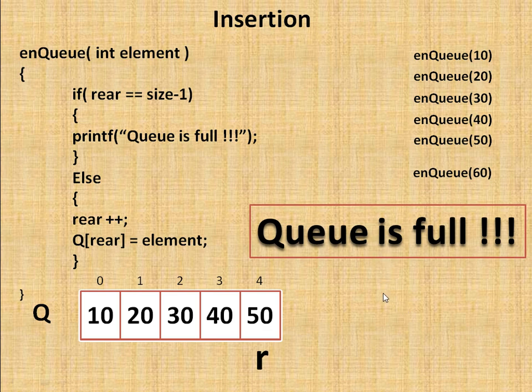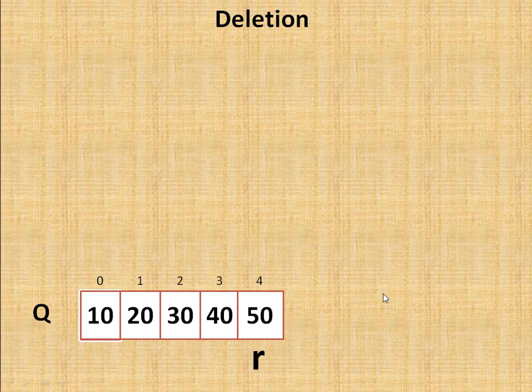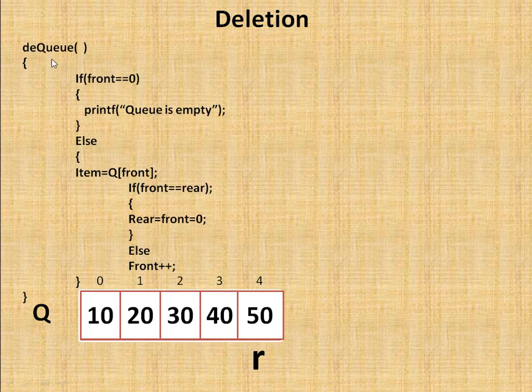Now in the same way we will do the delete operation. Look at this queue. Initially our queue looks like this, the queue is full and rear is at that location. The code for doing a dequeue is here. If front is equal to 0, then the queue is empty. Otherwise the item will be picked up from the front position, and if front is equal to rear, then front and rear will be put to 0 positions, otherwise the front position is incremented and the dequeue method terminates. So now first I am firing a dequeue.